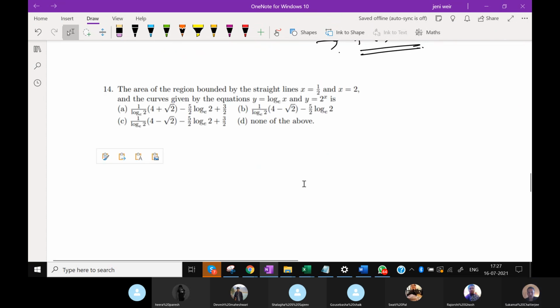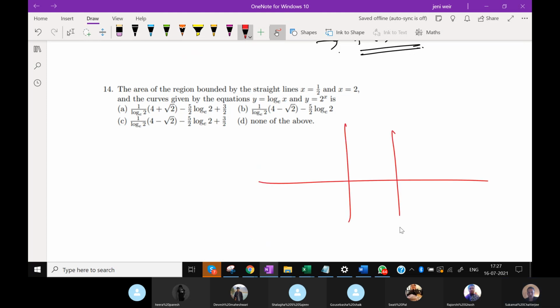The area bounded by the region by the straight lines x equal to half, x equal to 2, and the curves given by the equations y equal to ln x and y equal to 2 to the power x is what? Very simple, straightforward question of integral. x equal to half and x equal to 2, and curves are y equal to 2 to the power x.